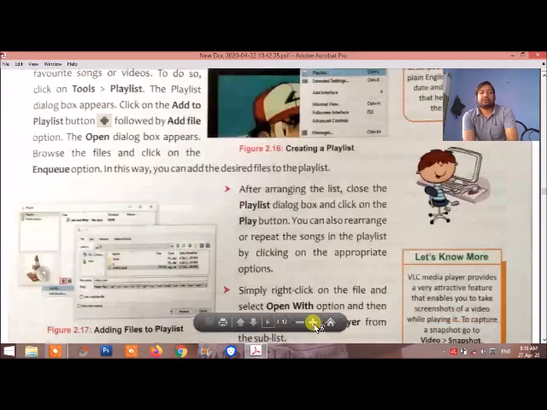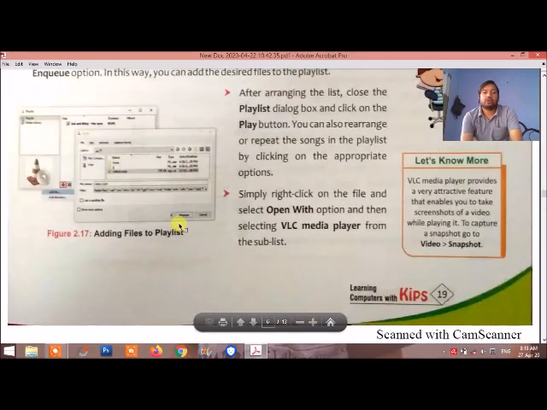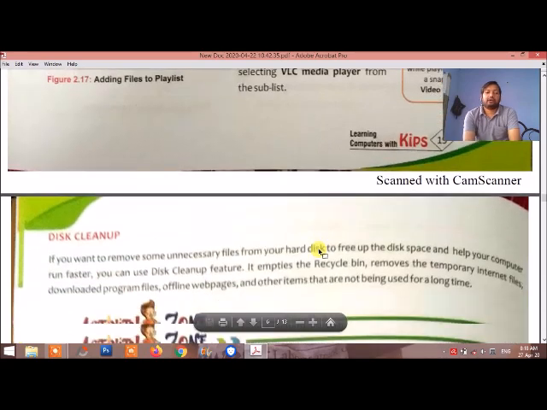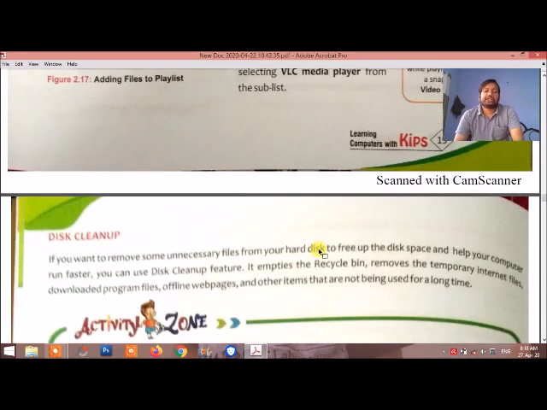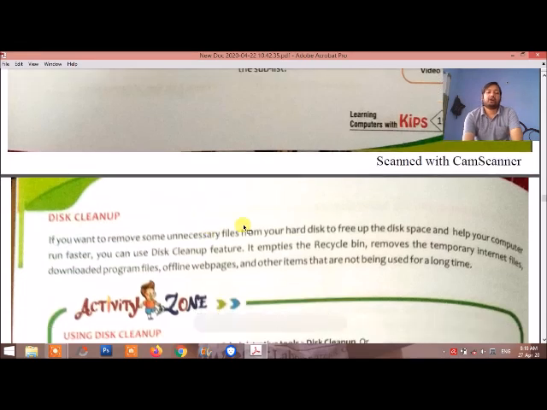Next is that we are going to discuss what is the function of disk cleanup. Means we can say that disk cleanup is a software which is used to clean the unwanted files. Unwanted files means which are being unused in our system.